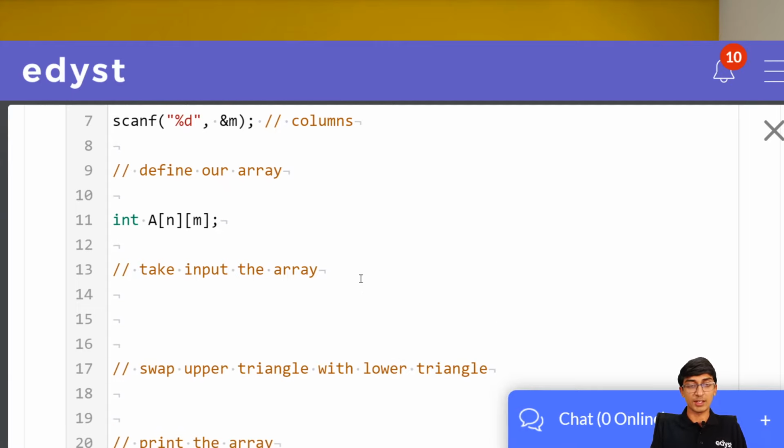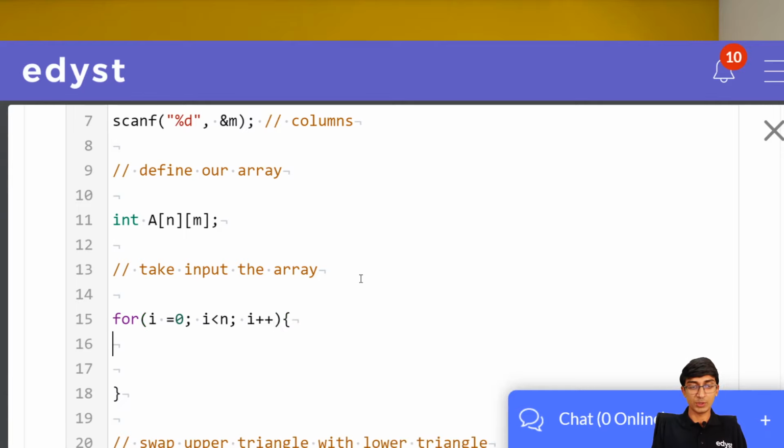Let's take the input of the array. How do we take input a 2D array? We are going to write a loop. This is i equal to 0, i less than n, this is for the number of rows, and for the number of columns, we'll write a loop with j.